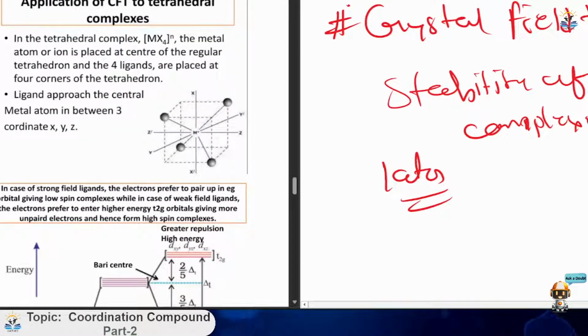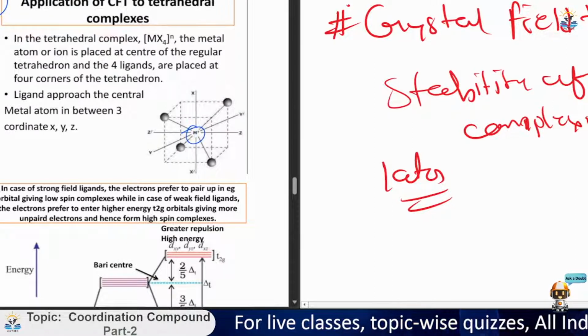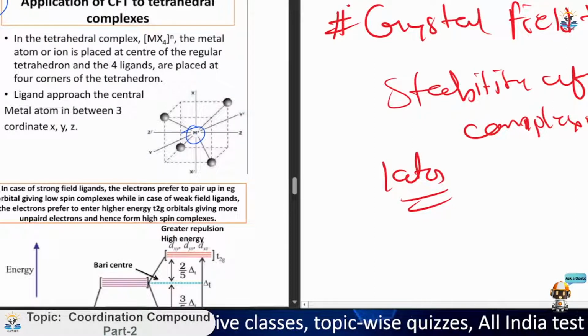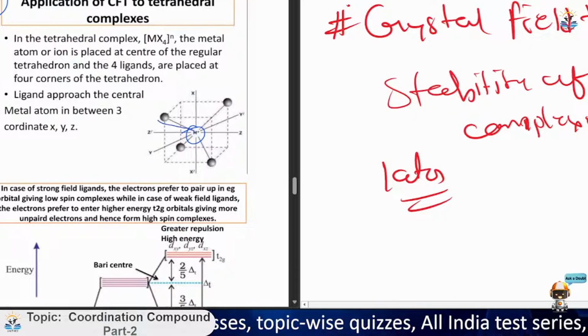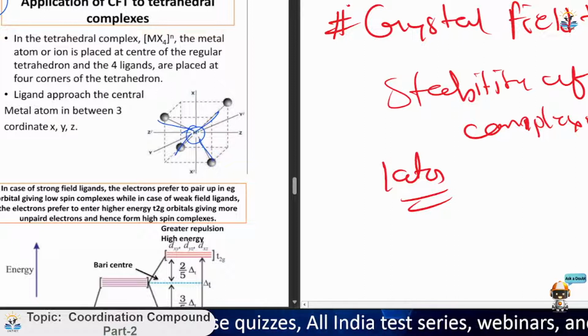Now, some applications of this crystal field theory. First, we will take the tetrahedral complexes and then we will move on to the octahedral complexes. In tetrahedral complexes, MX4, the metal atom or ion is placed at the center, like this one, in a regular tetrahedron, and four ligands are placed here, here, here, and here, at the four corners of the tetrahedron.